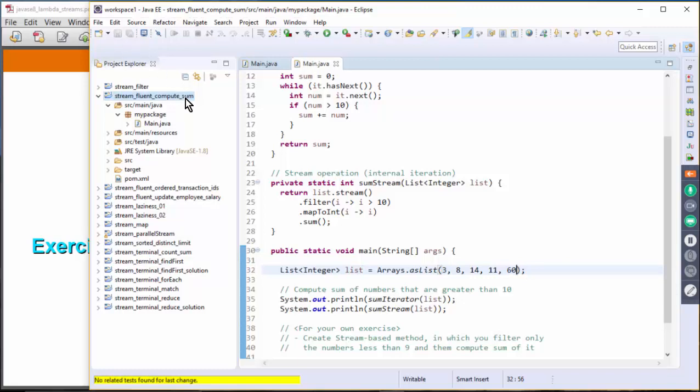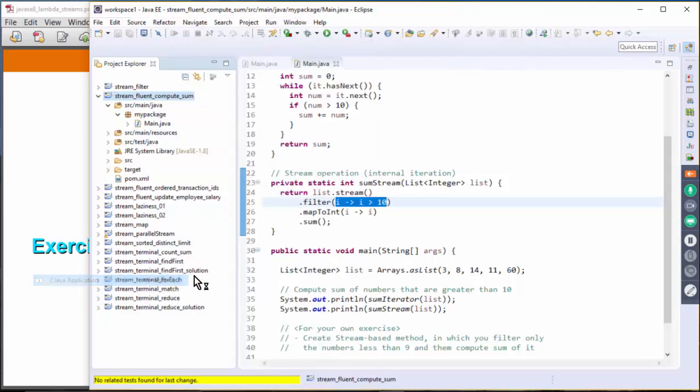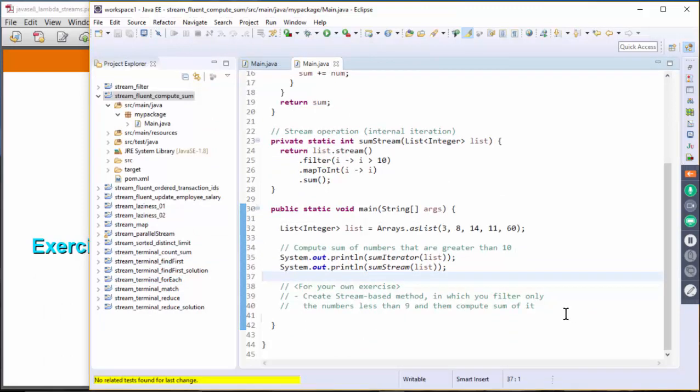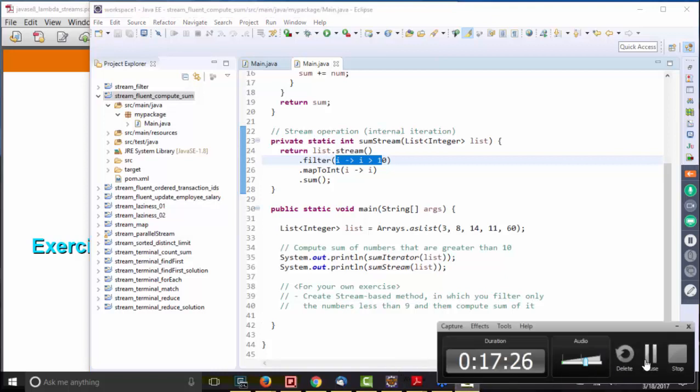Save the change. Oh, I see. We have a filter operation, right? That's the reason it's taking only the numbers that are less than 10. No wonder. If I do run as Java application, then you should have a different number. All right, for your exercise, create a stream-based method in which you filter only the numbers less than 9. Basically, you are going to just change this predicate value. I'm going to give you 2 minutes to finish this exercise.